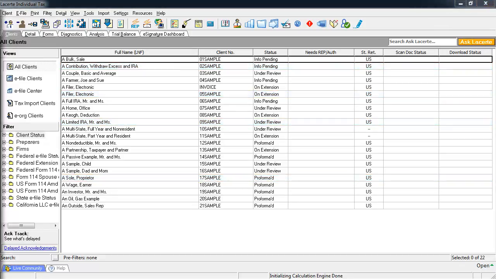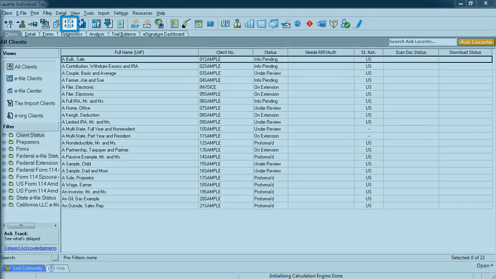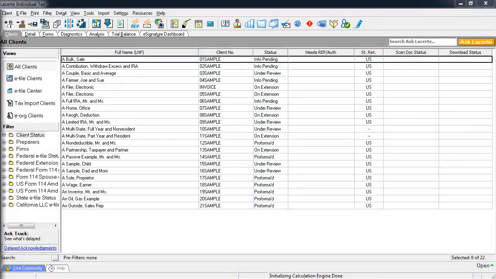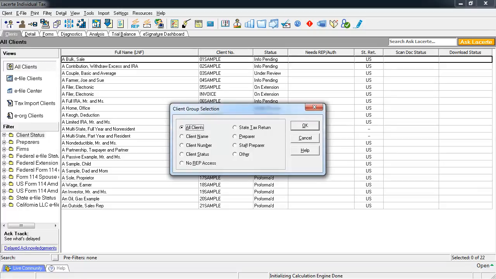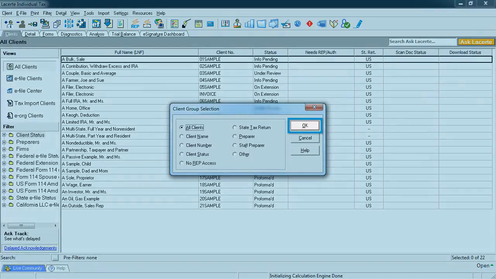You can also use the Group Select icon on the toolbar, or press the F3 function key to access the Group Select. The Group Select allows you to select clients by the filters available. The first option is All Clients. To select all the clients in the current program module, select the All Clients option and then click OK.